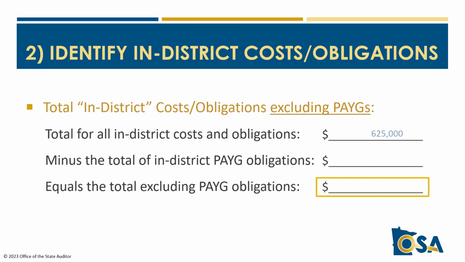We start with the total increment that will be spent to pay all in-district costs and obligations. Then subtract the amount that will pay any qualifying or in-district PAYGO notes, to get to the total excluding the PAYGO obligations. We've said these amounts should largely be set as of year 6, but note that the ultimate amount of interest may still be a bit of a variable for some obligations, so you'll want to update your tracking of this amount every year.